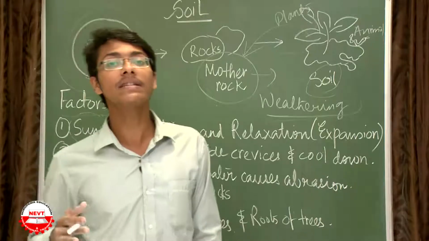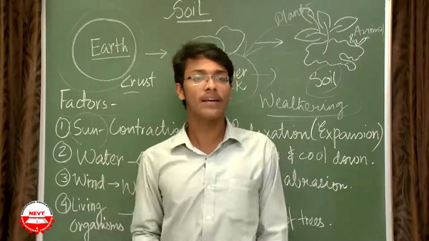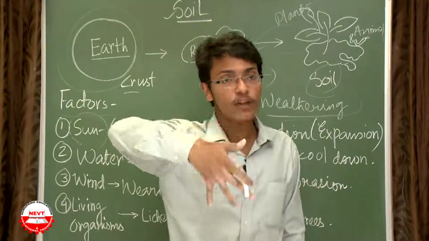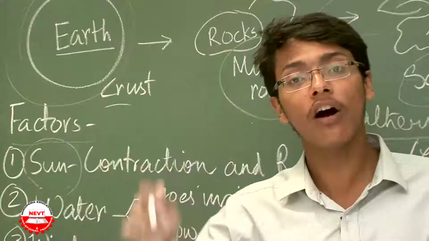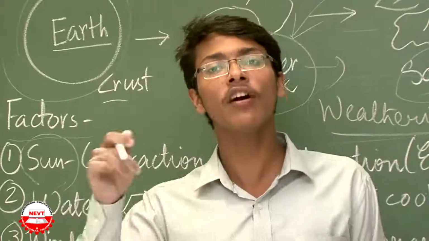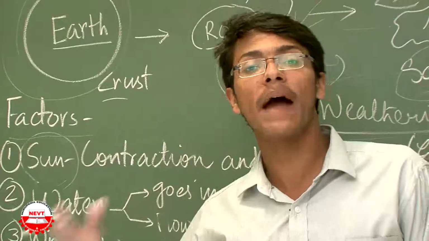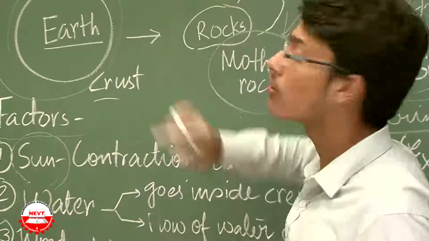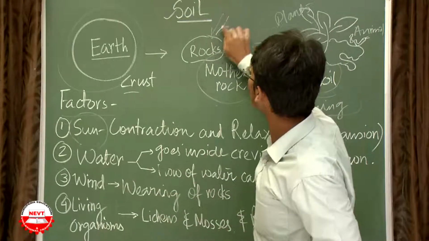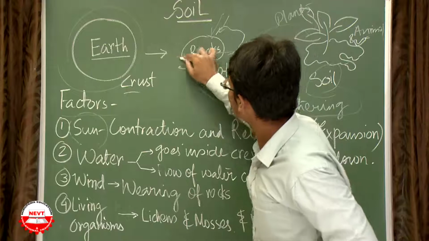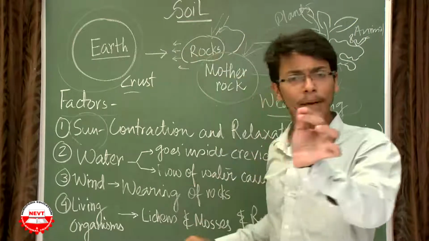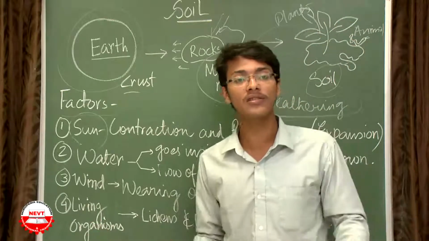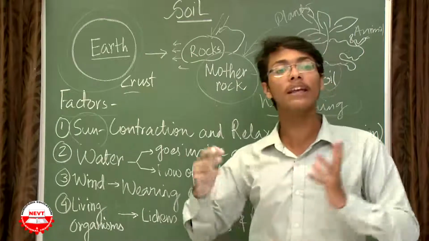How? The solar energy is very hot. Its temperature is quite high. So the sun's radiation which is coming out from outside to inside through the atmosphere of the earth is falling on the rock. When it is falling on the rock, it is causing expansion. I mean to say, if this is the rock, after the solar energy is falling upon it, it expands in its size. It becomes a bit bigger, very minute, but it expands because everything expands upon heating. Metals also expand upon heating. So rock is expanding upon heating.